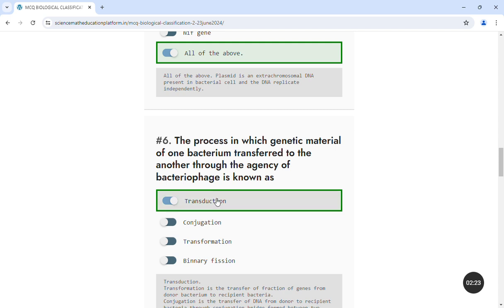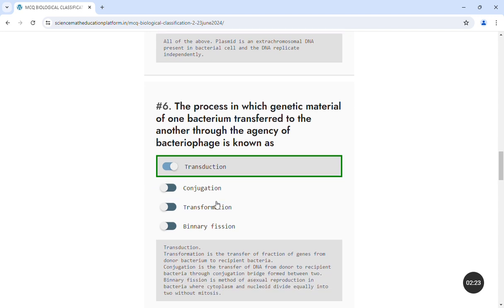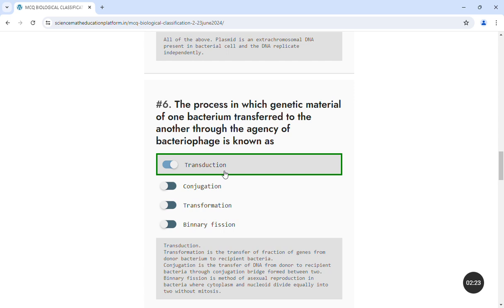In transduction, from the donor bacteria, the DNA material is transferred to the recipient through bacteriophages. And what are bacteriophages? Bacteriophages are the viruses that attack bacteria. In conjugation, the genetic material is transferred from donor to the recipient by a conjugation bridge.